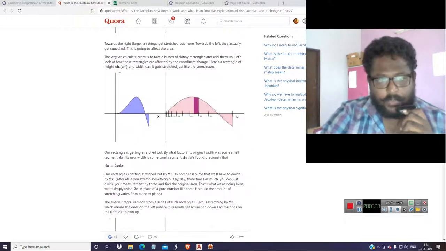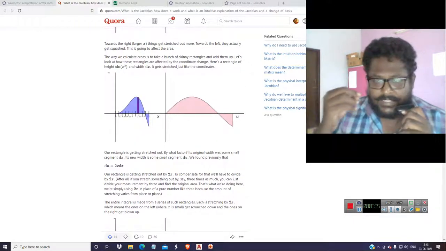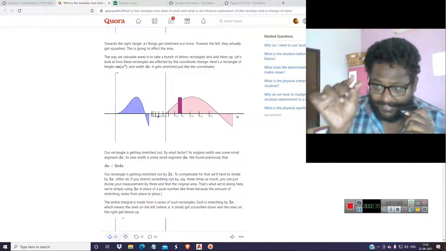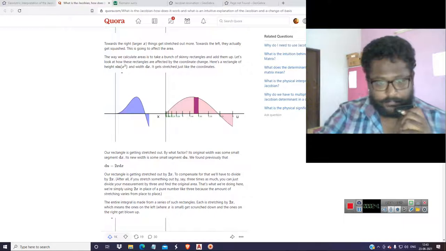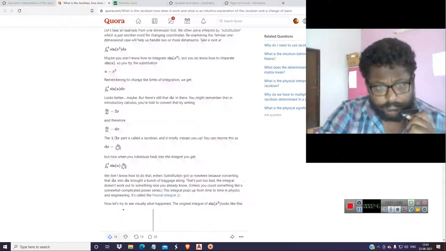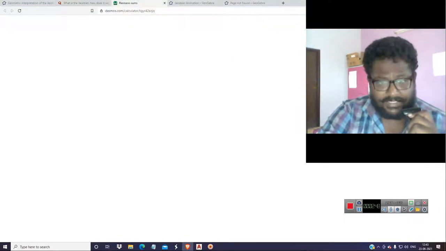So what they are doing is that when you increase the sum using the Jacobian transformation, the gap nearly vanishes. How can I explain that to you? I will take you through a numerical substitution.